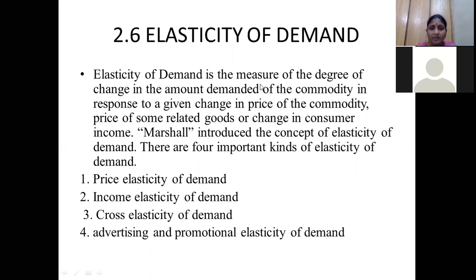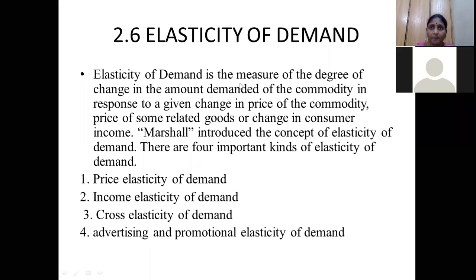Elasticity of demand is the measure of the degree of change in the amount demanded of a commodity. Here we are talking about price demand and income demand. Whenever the price increases, the quantity demanded decreases. How much is it decreasing? How much is the quantity changing? The rate of change we find is called elasticity of demand, because it measures the rate of change in the amount demanded. How much is the quantity demanded changing?